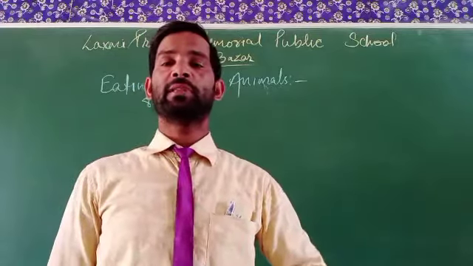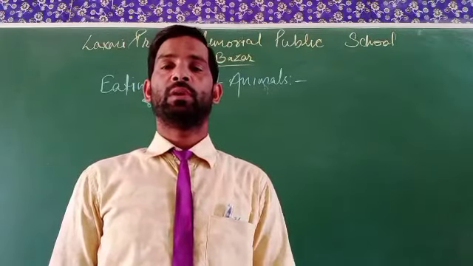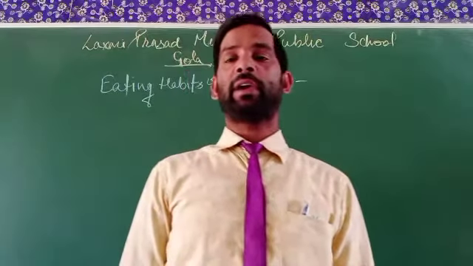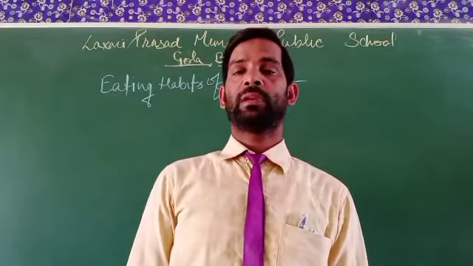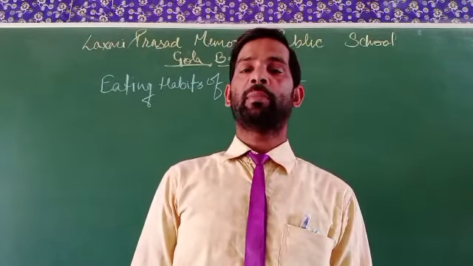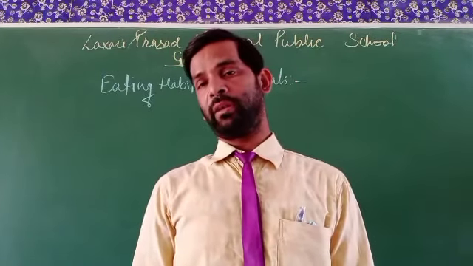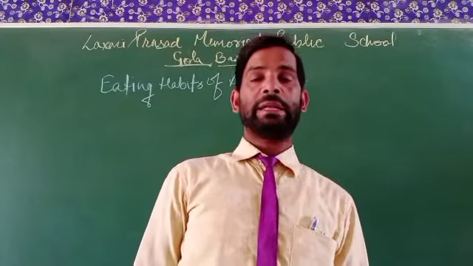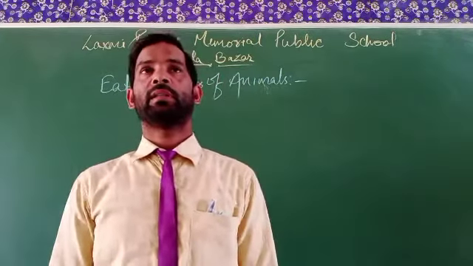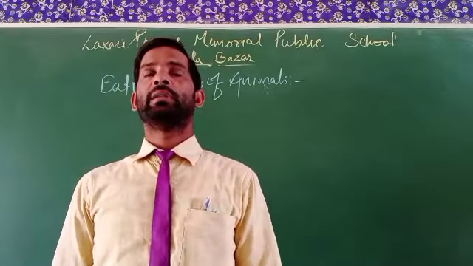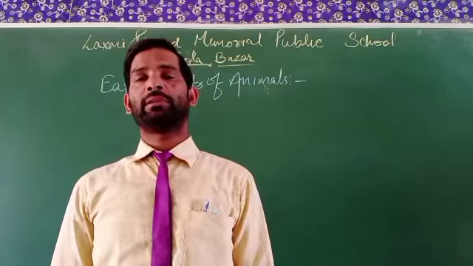Some other animals eat only the flesh of other animals. Some other types of animals eat both green plants as well as the flesh of other animals. In that case, there are three main distinct features of animals that are classified into three categories.